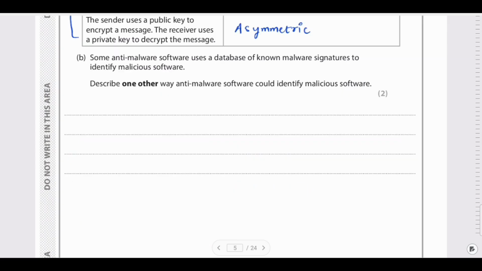Some anti-malware software uses a database of known malware signatures to identify the malicious software. Describe one other way anti-malware software could identify this malicious software. So now basically we need to tell what the other way is so that this malicious software can be detected. So how will this malicious software get installed into your system? Suppose you are clicking on links. In that case, these malicious programs will get downloaded into your system.